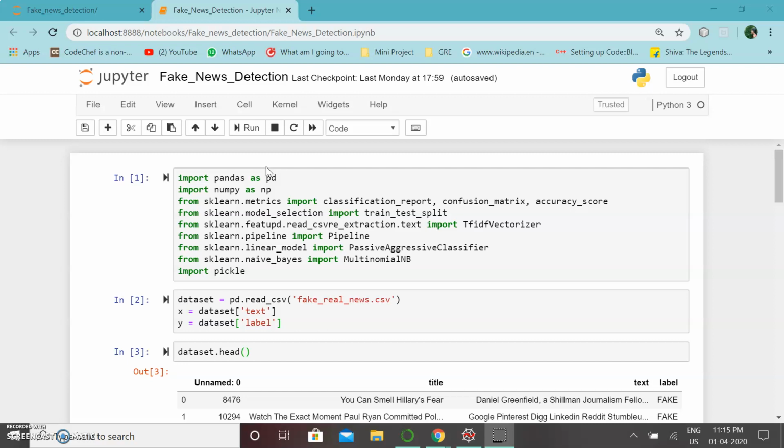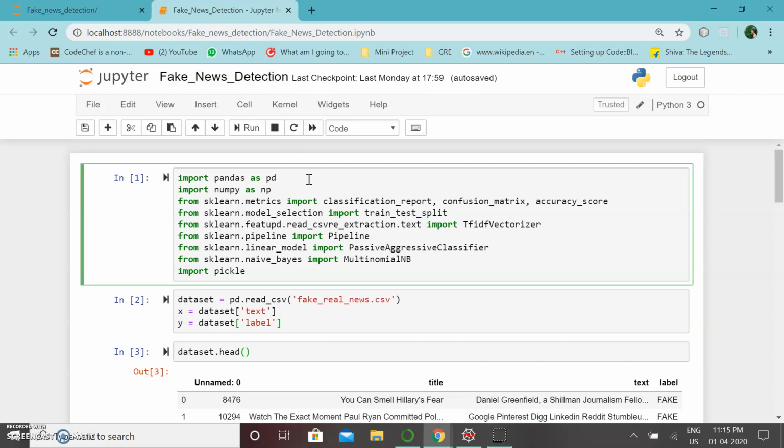Hello everyone. Our project is fake news detection. So the main goal of our project is to detect if the given news article is fake or real. For this, we implement our project in Python using machine learning algorithms.